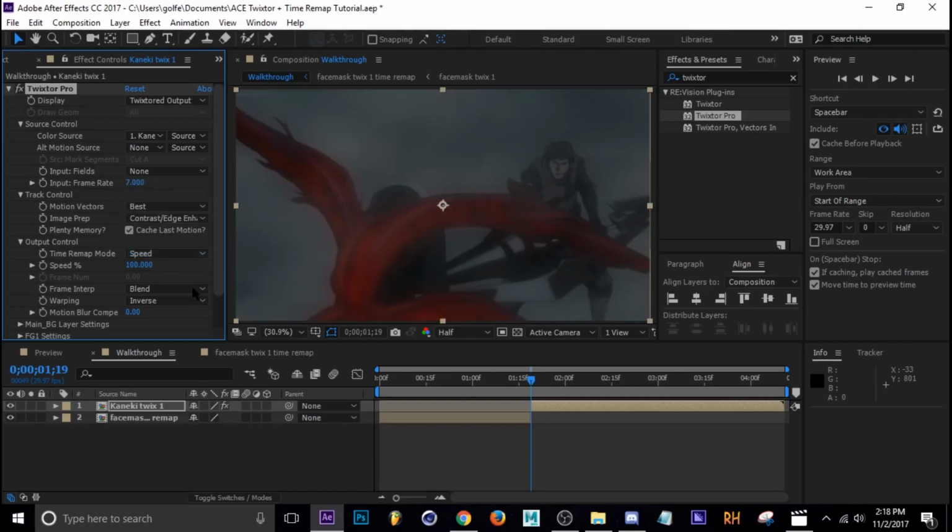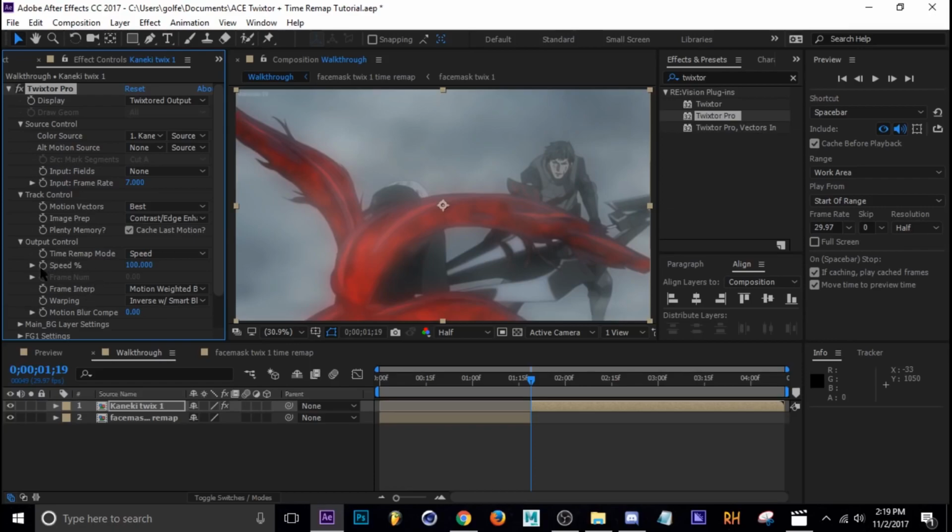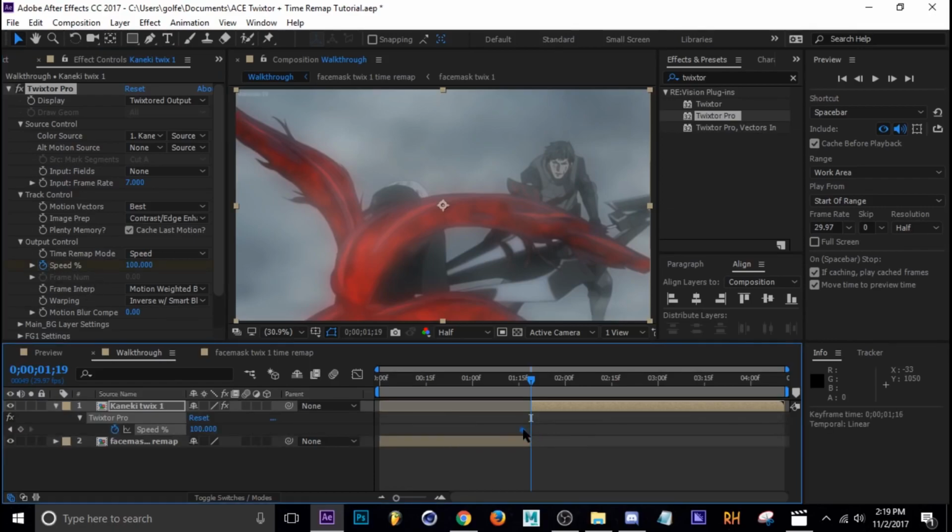Image prep, contrast and edge enhance, frame interpretation, motion weighted blend, warping, inverse with smart blend. And then we're gonna hit the keyframe button on speed, tap U, move this keyframe to the side, and then change the value to 7. I like the number 7. You can go as low as you want, really. I like around 7 to 10, which is usually good.